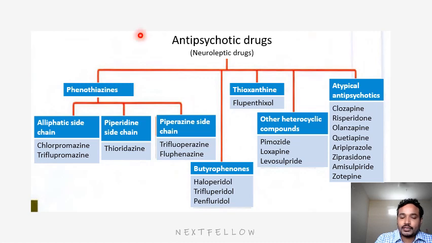Next, what are the drugs we have? Here we have groups of drugs, mainly typical antipsychotics and atypical antipsychotics. In typical antipsychotics, we have phenothiazines, thioxanthenes, and butyrophenones, and then the atypical antipsychotics. Among typicals, we mainly use chlorpromazine, haloperidol, and trifluoperazine. Among atypicals, we mostly use them because compared to typicals, atypicals have fewer side effects, like clozapine, risperidone, olanzapine, quetiapine, aripiprazole, and ziprasidone. Typical antipsychotics are not used as much because they produce major side effects. We will see those in the following slides.